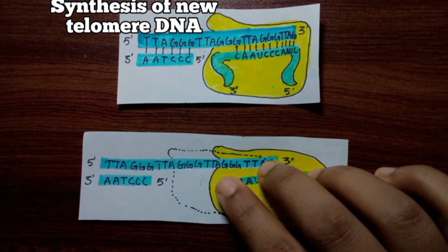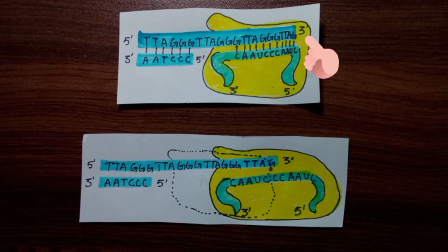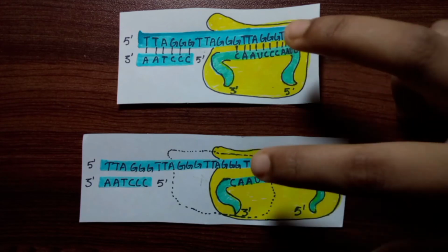The telomerase binds specifically to the overhanging telomere repeats on the strand of the chromosome with the 3' end. The 3' end of the RNA template sequence in the telomerase, here 3' CAAUC 5', base pairs with the 5' GTTAG 3' sequence at the end of the overhanging DNA strand.